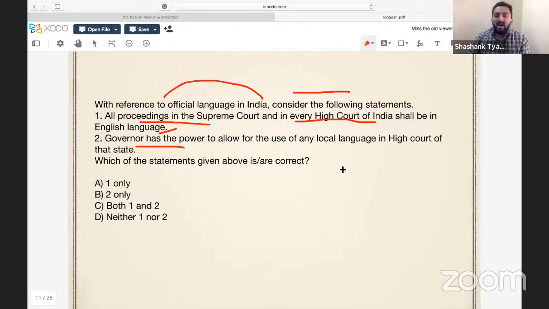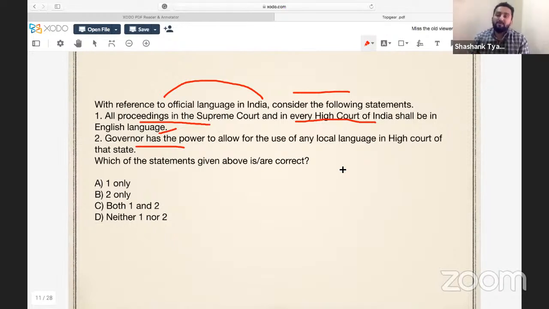Because last year, Haryana government recommended to Governor of Haryana that ask for the consent of President to introduce Hindi as official language of Haryana Punjab High Court, that is based in Chandigarh. So many of you might think, okay, that's a fact. What is the issue inside?